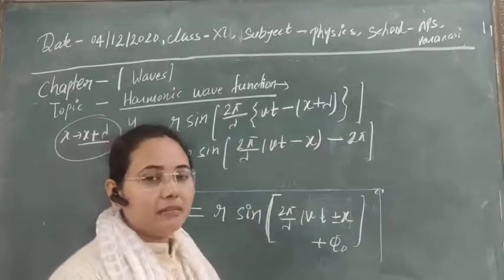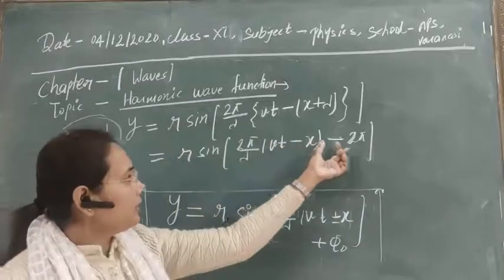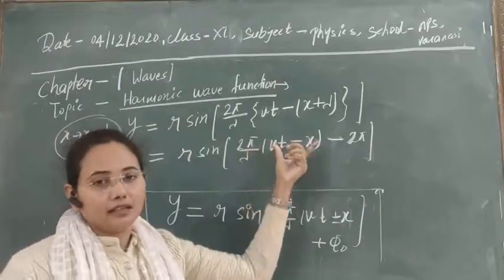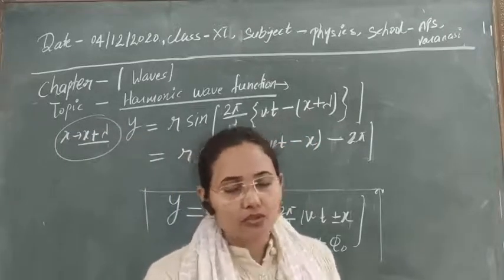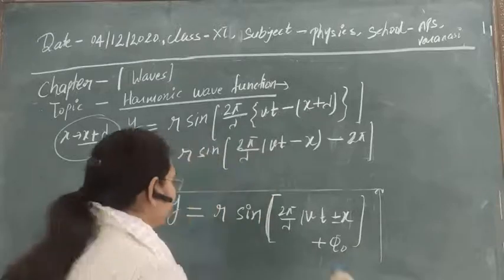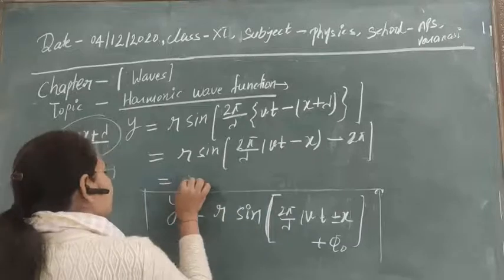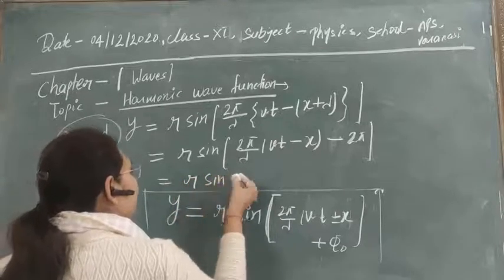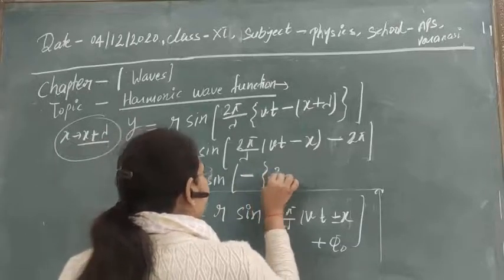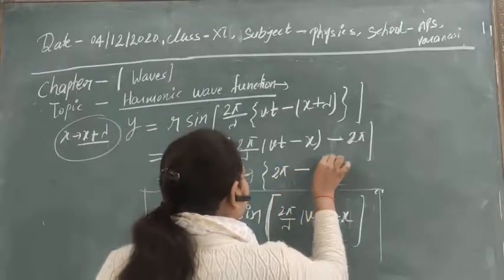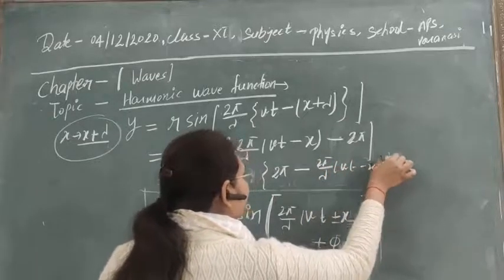The value of sin(-theta) is -sin theta, and also the value of sin(2 pi minus theta) is also -sin theta. So with the help of that you can easily understand. Let's see it in one more line so that there should not be any confusion. So we can write here minus 2 pi by lambda (vt minus x).